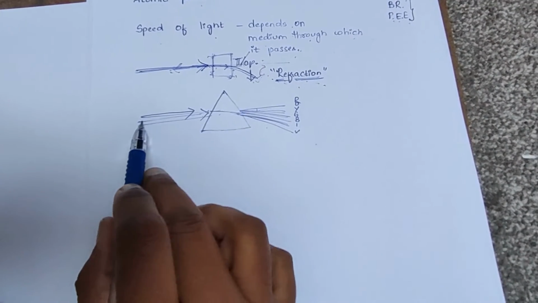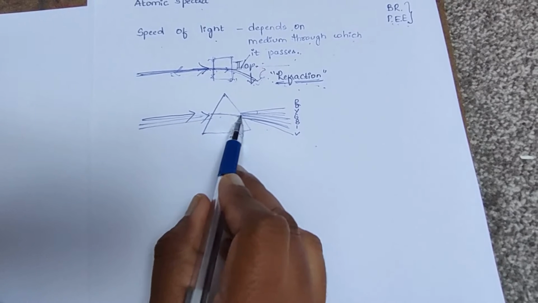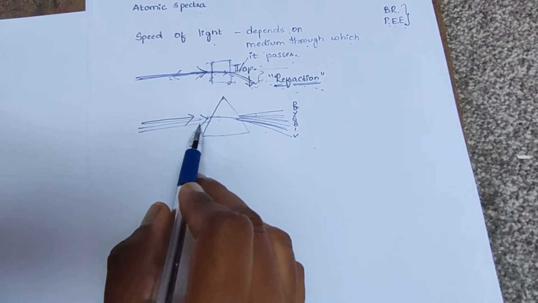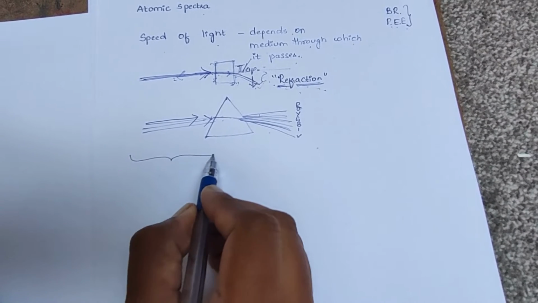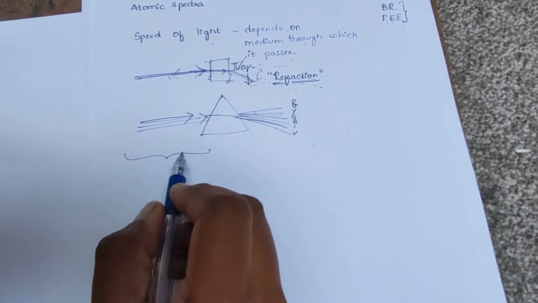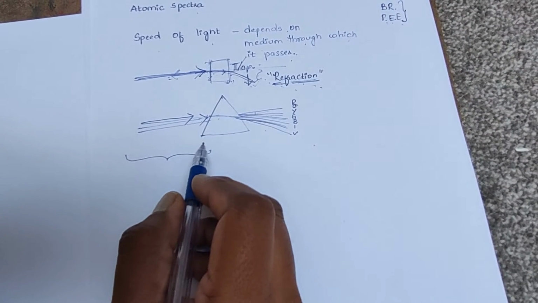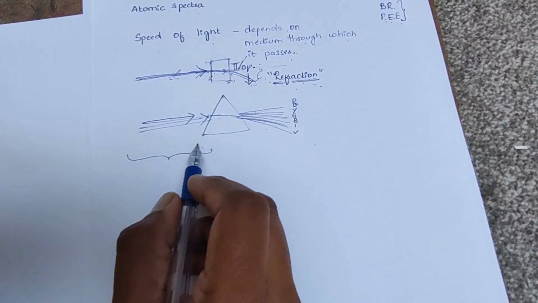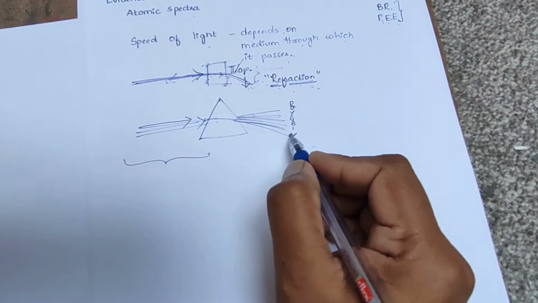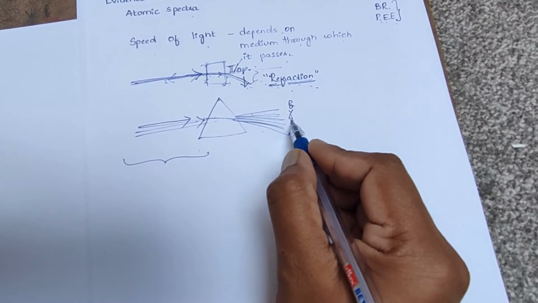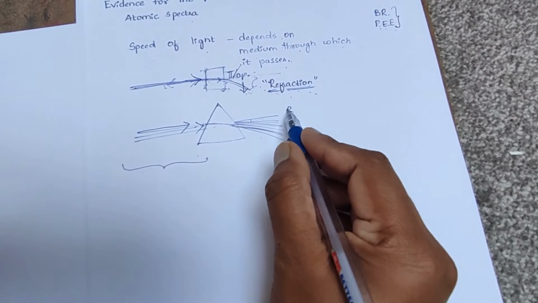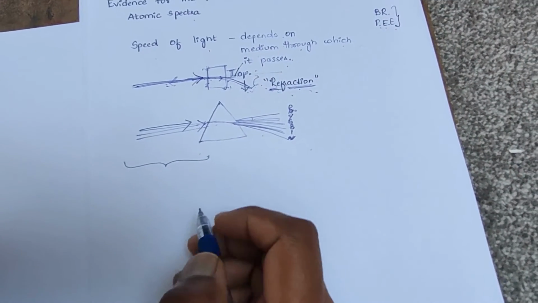So here the white light, when passed through prism, gets bent. As we all know that the visible region of electromagnetic spectrum consists of different electromagnetic radiations of different wavelengths, and they are violet rays, indigo rays, blue rays, green rays, yellow rays, orange and red color rays.